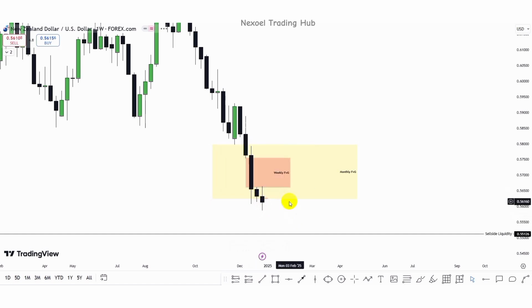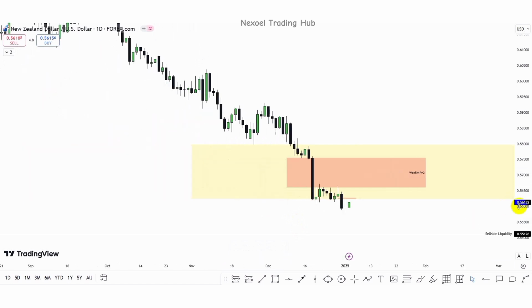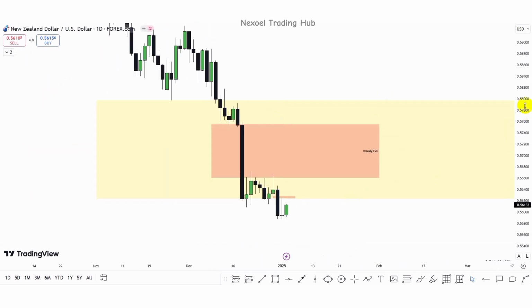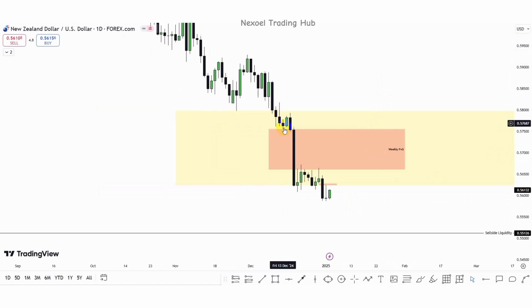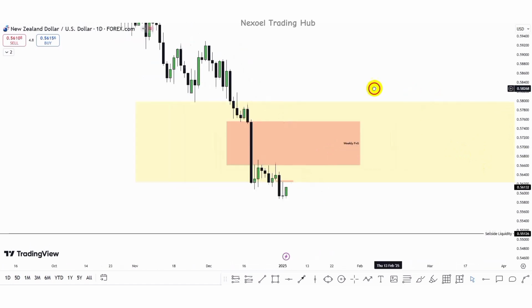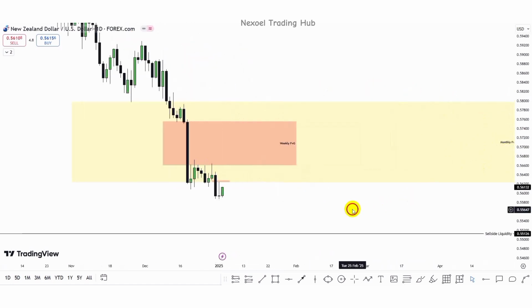So let's check the daily time frame. Here in the daily time frame, what we can clearly see is price gave us this fall to the downside. We have this bearish momentum movement. We can see price swept this buy side liquidity and fell to the downside. Now we can see we have a break of structure here. Price gave us this pullback. So we have this buy side liquidity resting here, and above the buy side liquidity we can see we have this fair value gap in the weekly time frame and the monthly fair value gap zone.